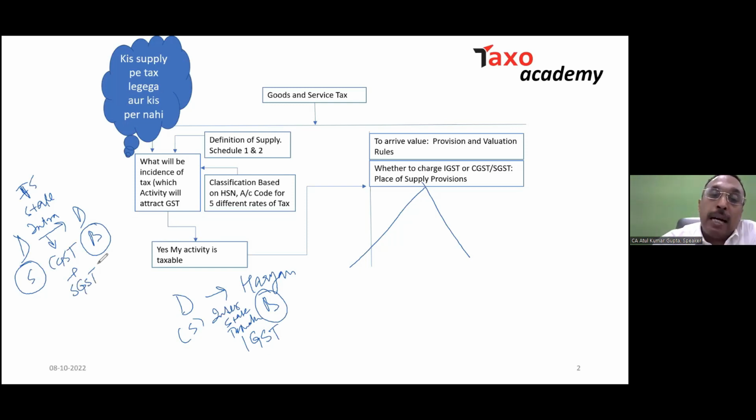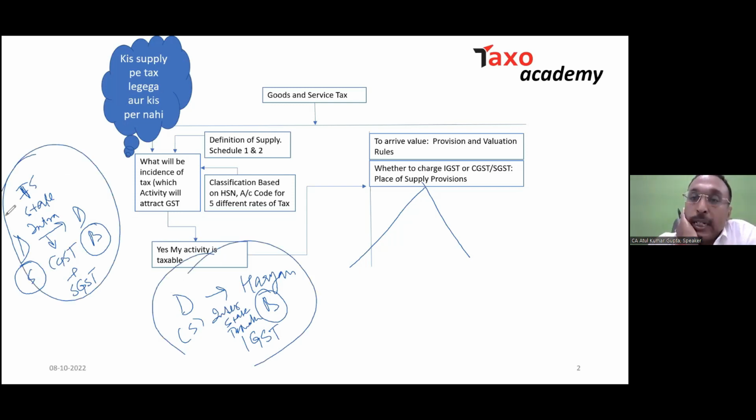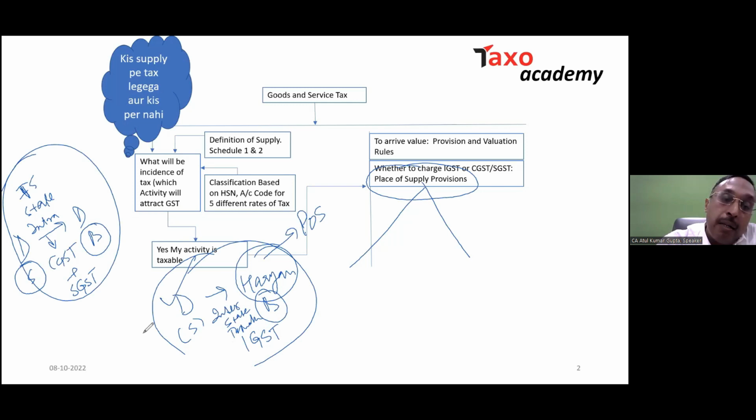Now, my dear friend, how will I be able to determine whether it will be interstate or intrastate? By virtue of this place of supply provision only. Why? Because when I'm selling from Delhi, say for example a laptop, whether I have to charge the IGST or the CGST and SGST will depend on where the place of supply is.